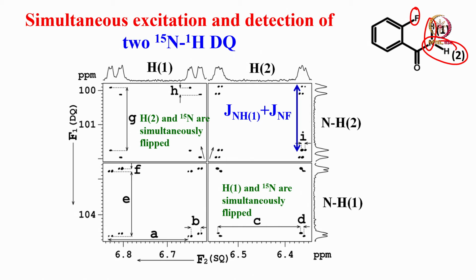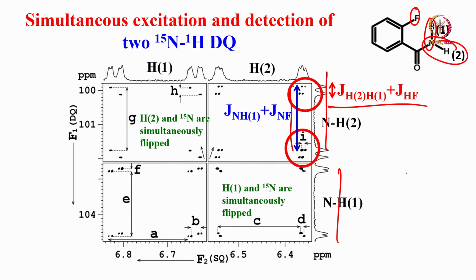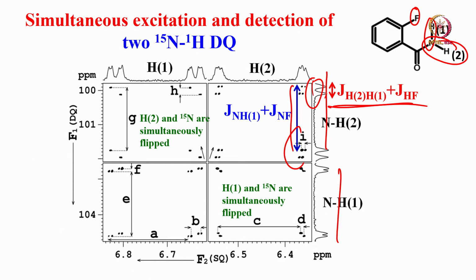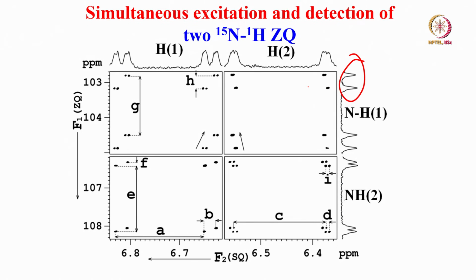With that knowledge, if you do a double quantum non-selective excitation here, you get 2 double quantum spectra, which are plotted here. One of the separations gives you the coupling of the H2 proton and fluorine, and the other one gives you another coupling. You can see this separation here. You can measure it, and that will give the sum of the 2 couplings which we have been discussing. The same thing if you do zero quantum, as you can see here, the separation is larger than this one. See, this is DQ. So, that means in this case ZQ instead of subtracting is adding up.